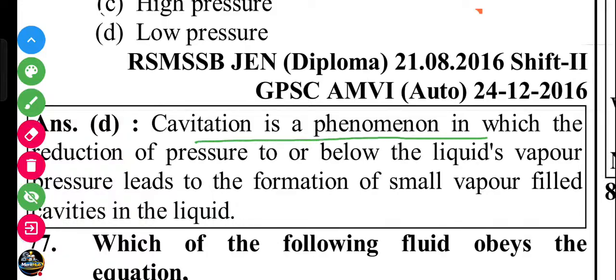Cavitation is a phenomenon in which the reduction of the pressure below the liquid's vapor pressure leads to the formation of small vapor-filled cavities in the liquids. These small teeny bubbles each strike the walls and create small holes. This is called the cavitation.